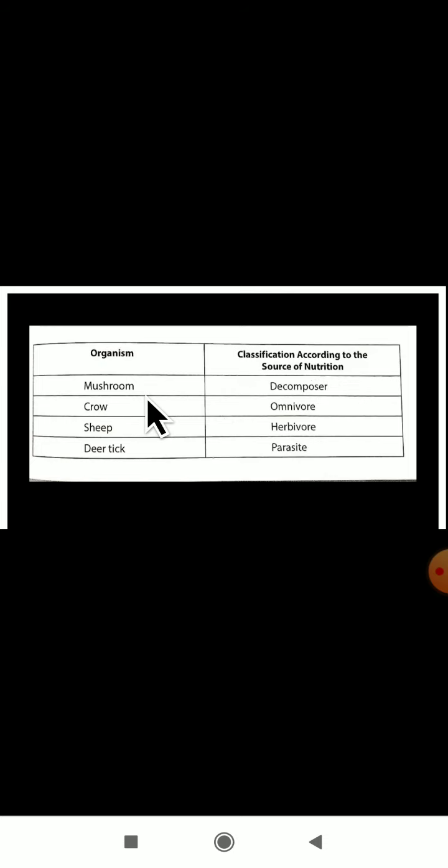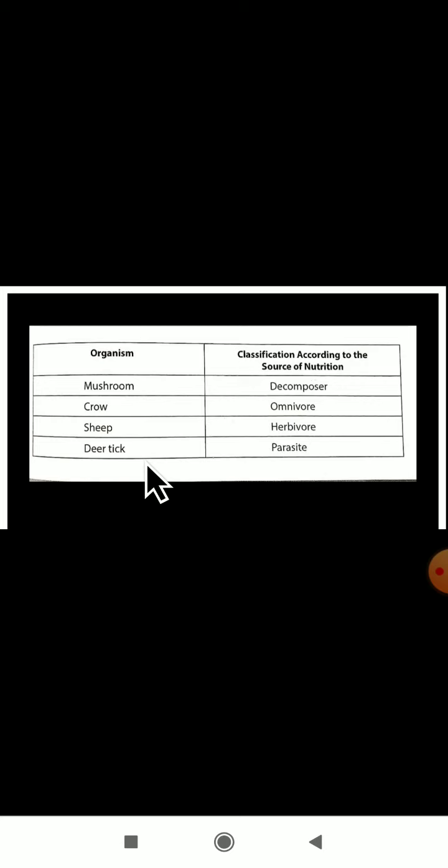Mushroom. Yes, the mushroom is a decomposer. Crow. Crow is an omnivore. It will eat both plants as well as the flesh of an animal, so it is an omnivore. Sheep. Sheep is a herbivore. Herbivore meaning is nothing but an animal which eats only plants.